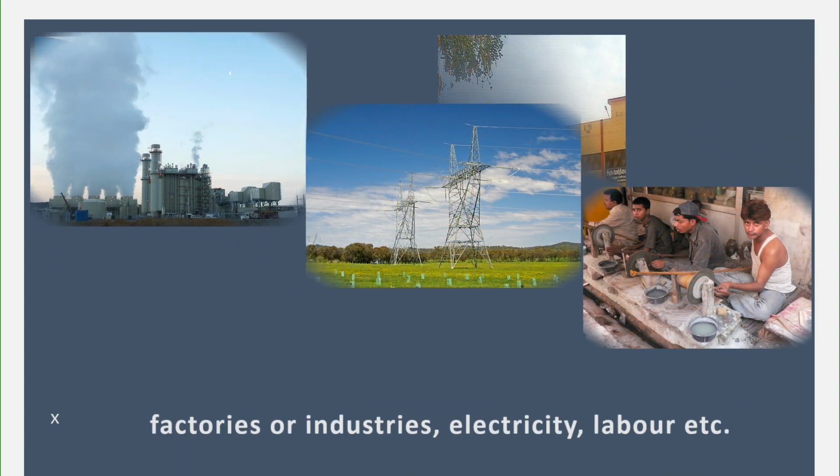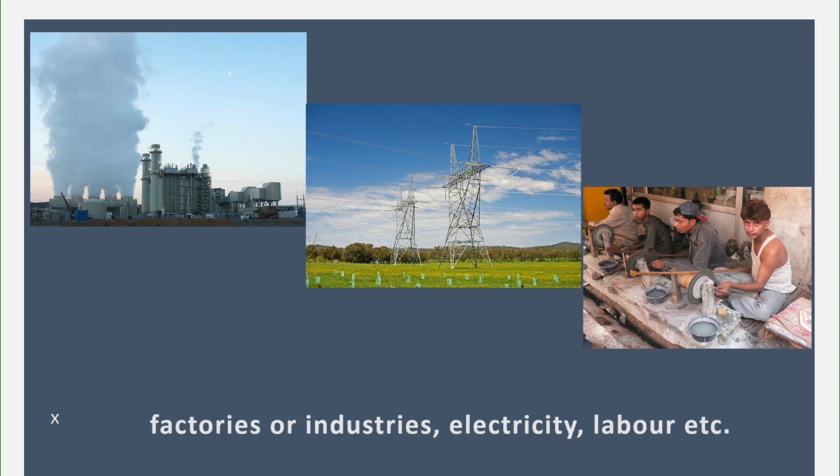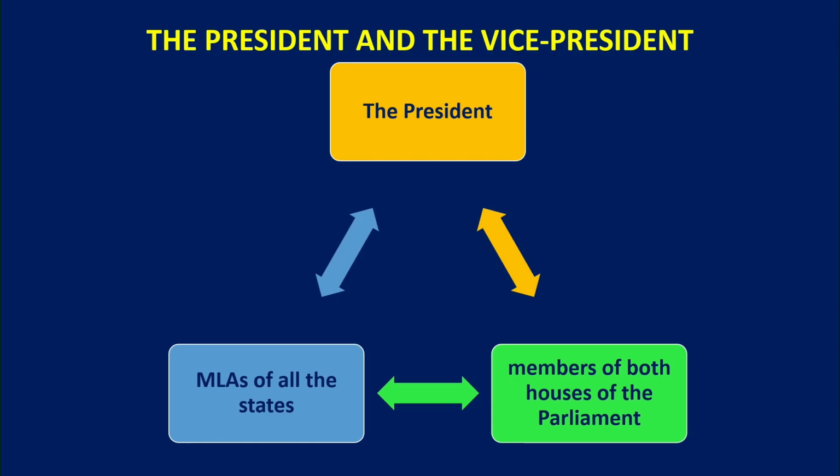And other important subjects on which both the central government and the state government will be making the laws are those related to factories or industries, electricity, labor, etc. However, if both Parliament and a state legislative assembly can make a law on the subject and these laws clash or contradict with each other, the law made by the Parliament takes precedence over the law which is made by the state legislative assembly.